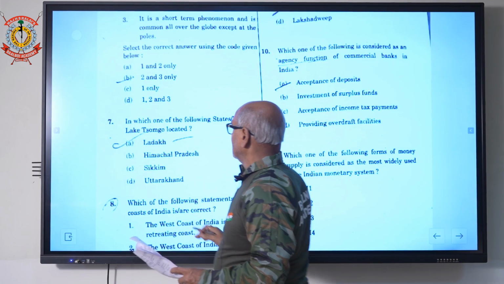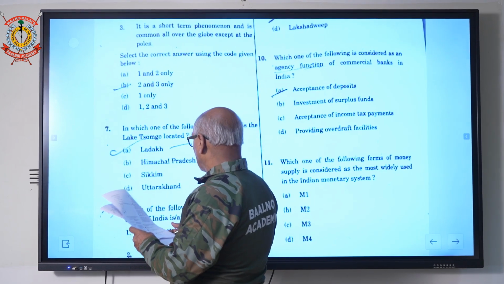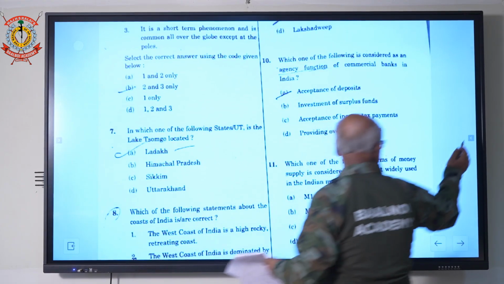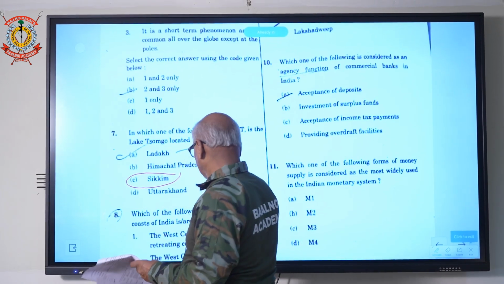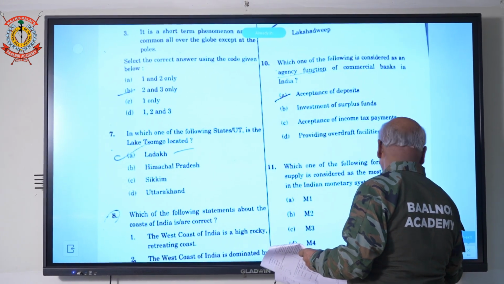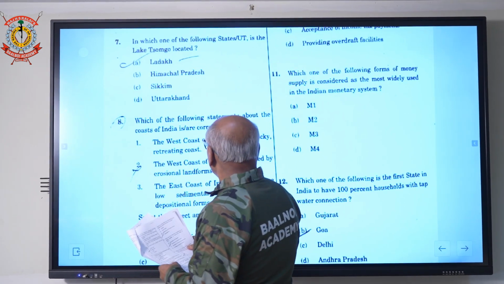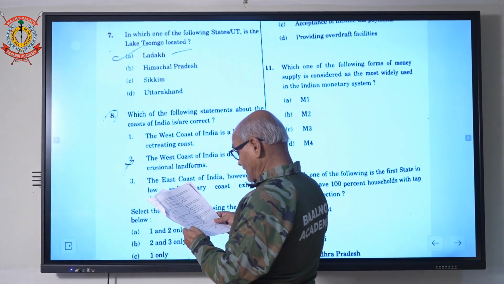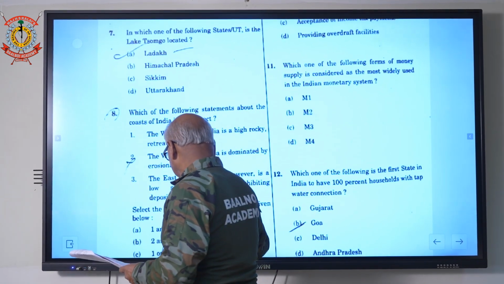Question number 7. In which of the following state or union territory is Lake Tsomgo located? It is in Sikkim. Answer will be C part. Which of the following statements is or are correct? West coast of India is highly rocky and a retreating coast. Statement 1 is correct. 2 and 3 are wrong. So only 1 is correct.